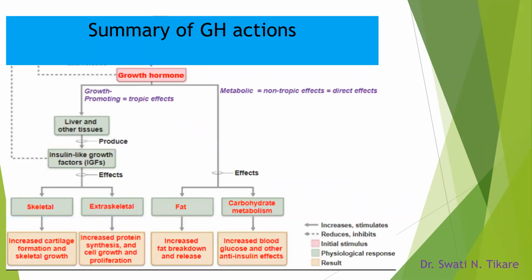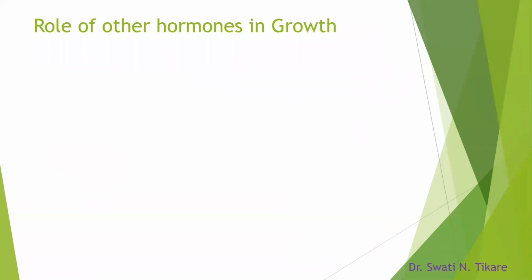So coming to the summary of growth hormone actions, remember there are growth related actions. Either it can act directly or it can act on liver and produce through IGF-1. It acts on the growth, skeletal growth. Extraskeletal growth means on the viscera and the muscle and promotes protein synthesis there. Whereas on the fat, it causes lipolysis. On the carbohydrate, it increases the glucose levels. So this is a summary of the growth hormone actions.